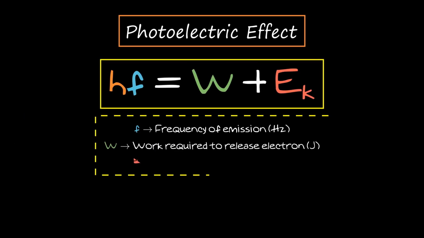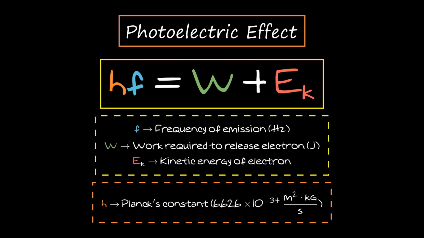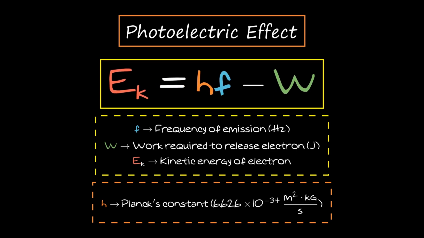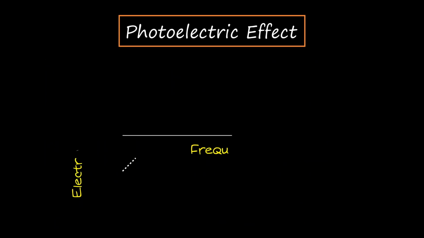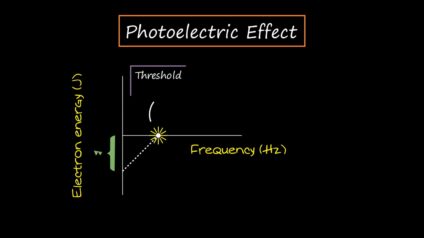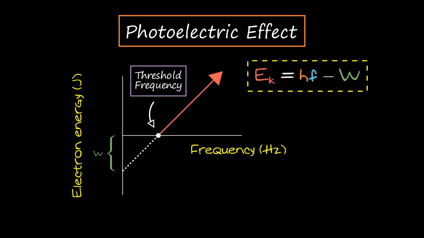The conservation of energy says that the photon's energy is equal to the sum of the energy required to release an electron and the kinetic energy of that electron. There's a minimum frequency required to release an electron, just like how a box must first be carried high enough to be placed on a shelf.